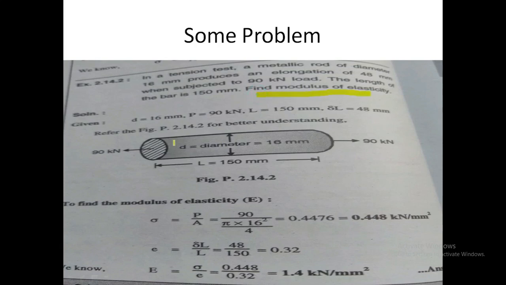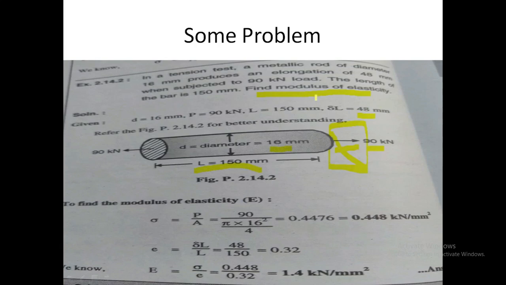Suppose there is one metallic rod of diameter 16 mm, axially pulled with a load of 90 kN, with a length of 150 mm. Due to this load, an elongation is produced. That elongation is 48 mm, that is, the change in length is 48 mm.